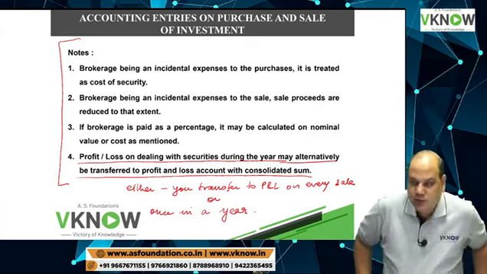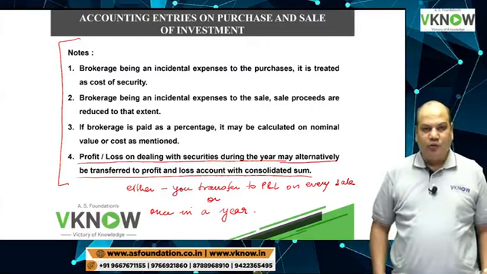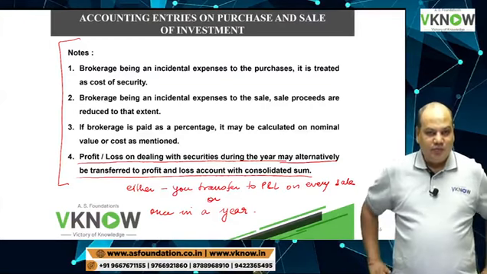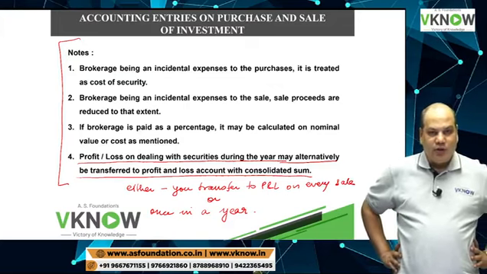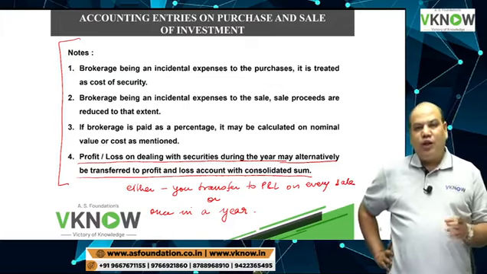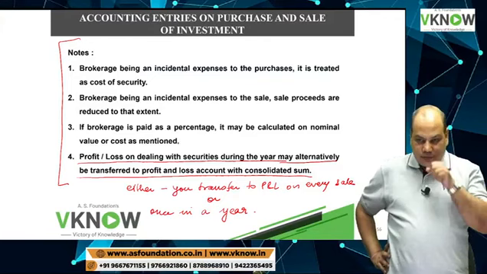So what does that mean? Suppose I have sold investment 5 times in a year. So on every sale I will calculate the profit or loss and transfer it to P&L account.